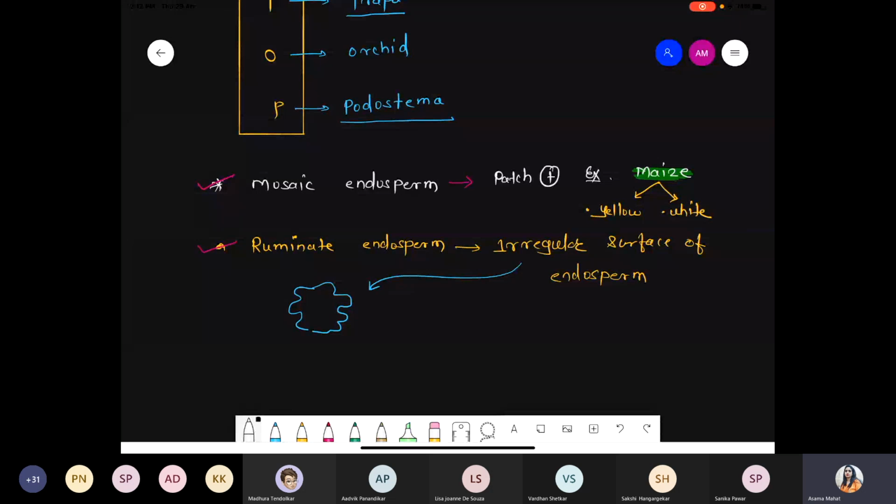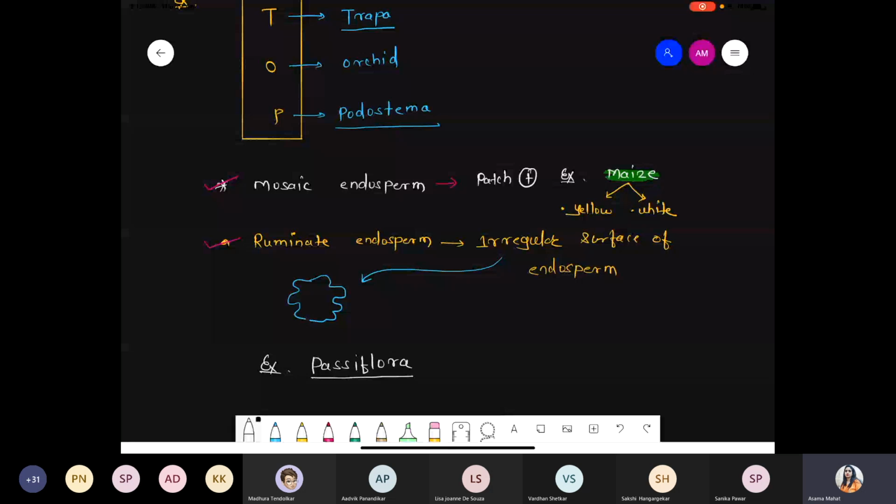So the example for this is passiflora. Done. So mosaic endosperm is present in maize, where you can obtain two different colors, hybrid, yellow patches as well as white patches. And ruminate is nothing but a surface that is not smooth; basically it is rough, irregular, and such endosperm is present in the passiflora plant.